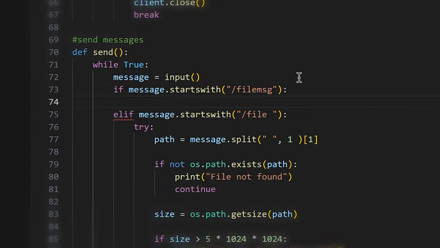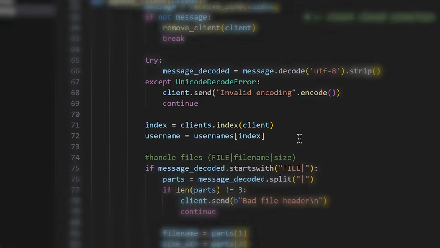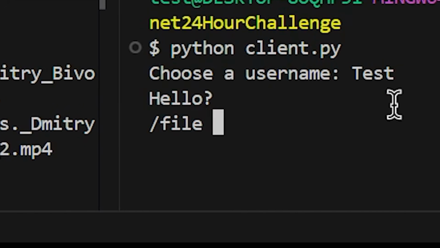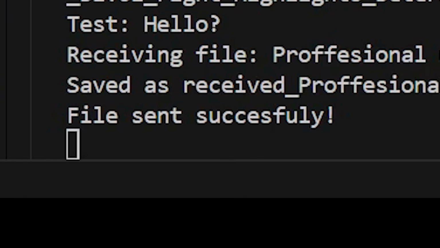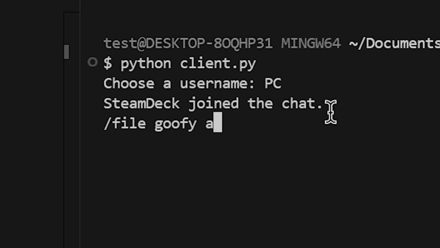So now 6 hours have already passed, and due to my bad coding, my messenger is very slow. I tried sending a minute-long video and it took 5 minutes until it arrived. But right now we are finally finished with the messaging system itself. The hardest part is done. However, as you can see, it's not really usable.